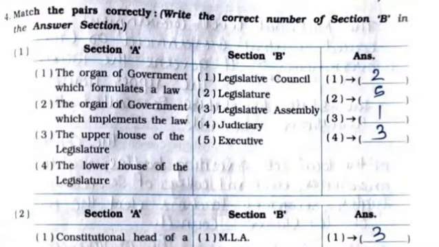Now we'll continue with question number 4, that is match the following. First one, the organ of government which formulates a law. It's option number 2, legislature. Second, the organ of government which implements the law. It's option number 5, executive. Third, the upper house of the legislature. It's option number 1, legislative council. And fourth, the lower house of the legislature. It's option number 3, legislative assembly.